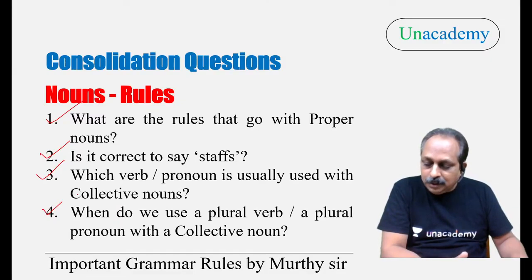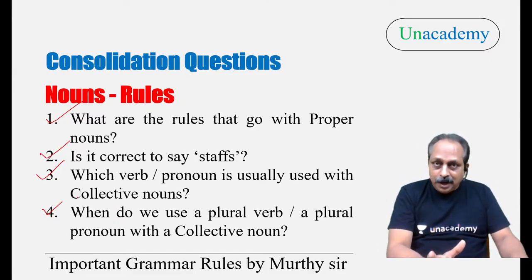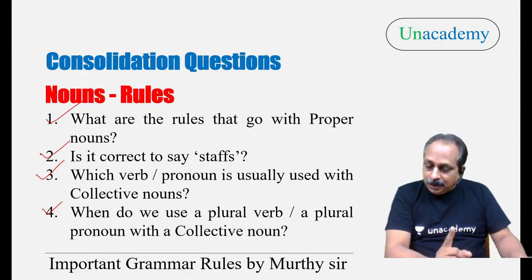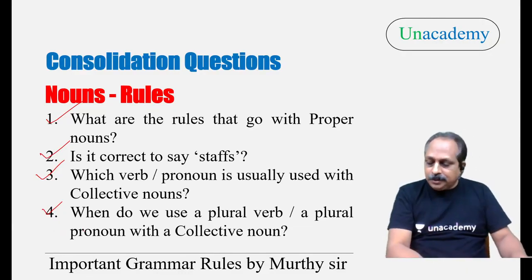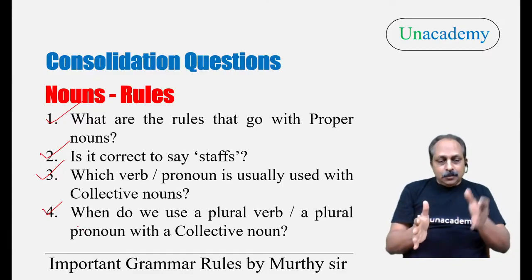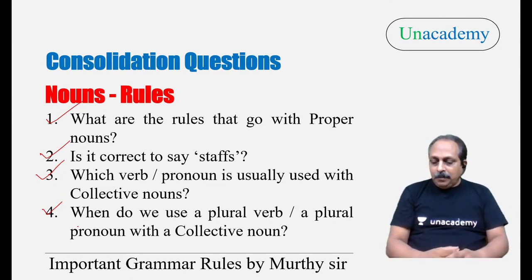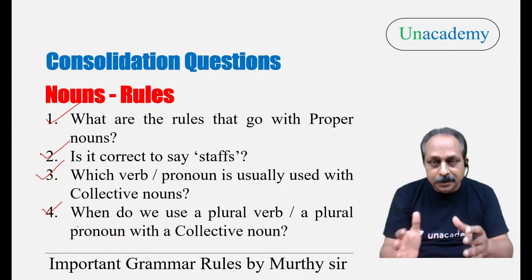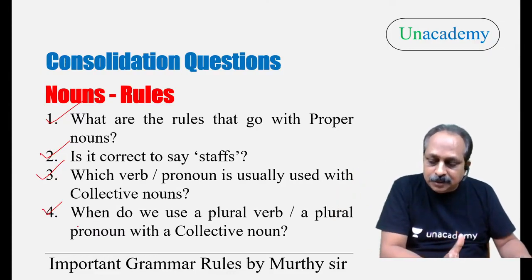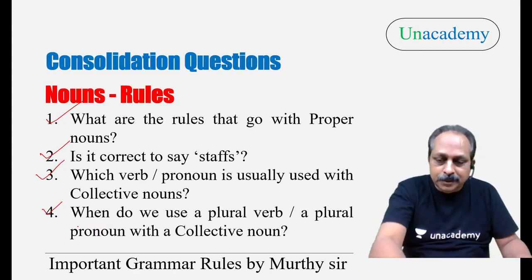Divided. We talk about the committee, the jury, divided. Or we talk about individual members in the team. Then it takes a plural verb, a plural pronoun. Perfect. You have answered this one also. Division. And also, when we talk about individual members, remember that way also. There are two dimensions. One is division, the other one, we talk about individual members. I gave one example, if you remember. The team members gave their presentations. The team members are happy with their presentations. Here it talks about individual members.